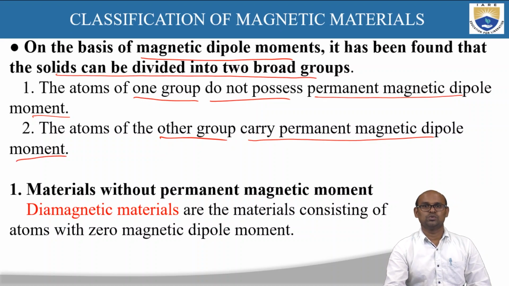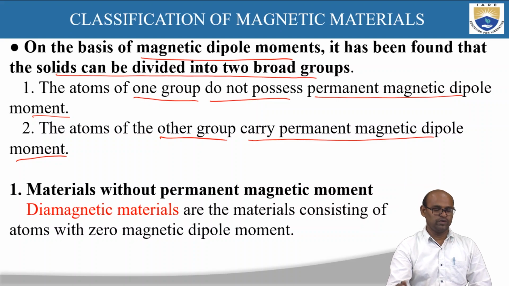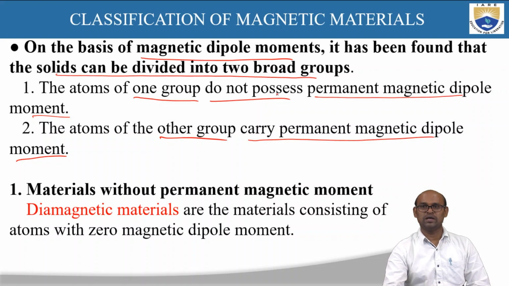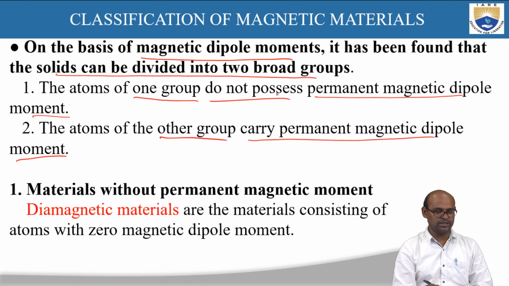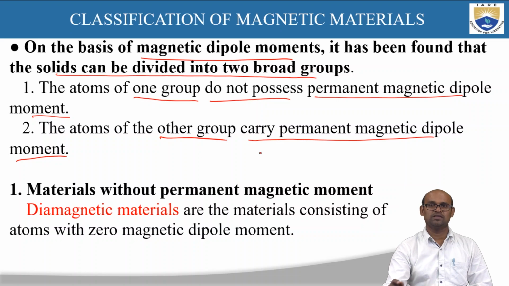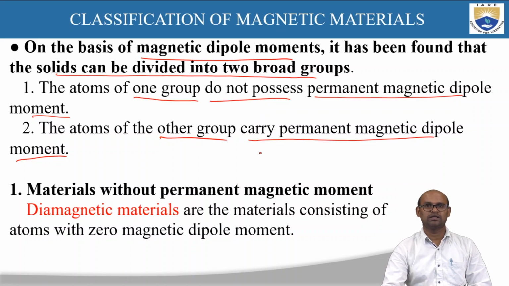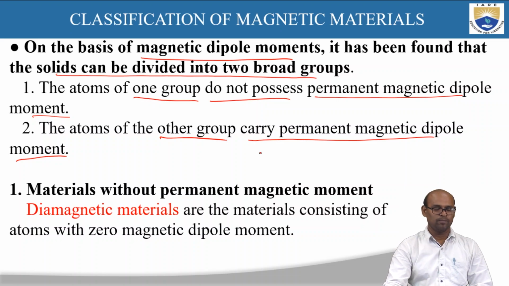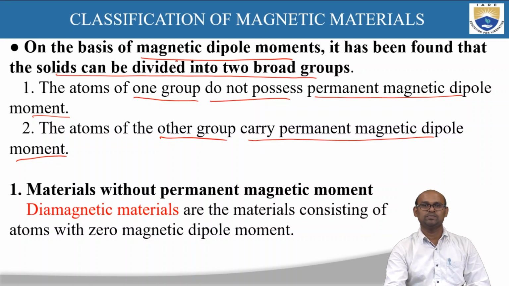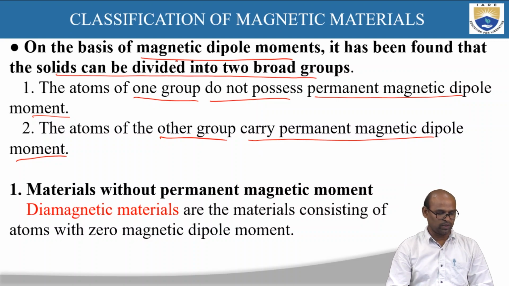So the materials in which the atoms have permanent dipole moments, and the materials in which the atoms do not have permanent dipole moments.